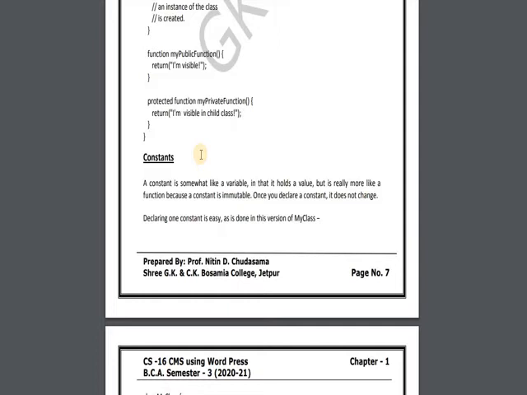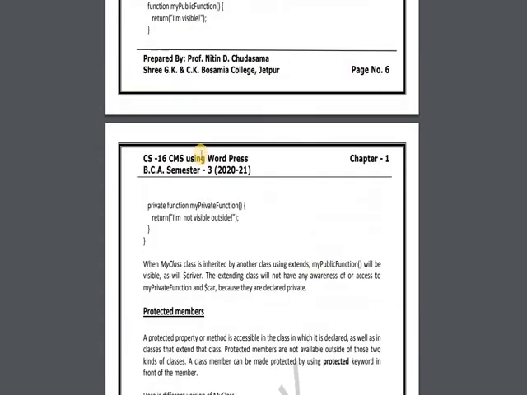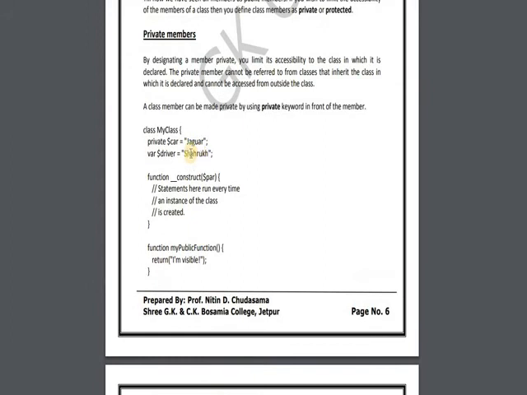But if you want some privacy, then you can define a private member variable and private member function. For that you have to write the private keyword before the variable name, like private $car.